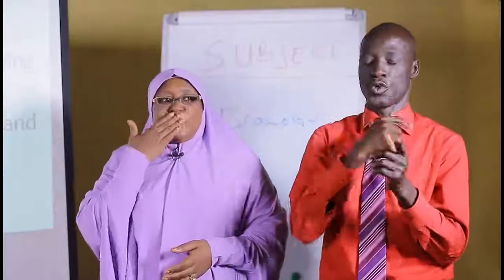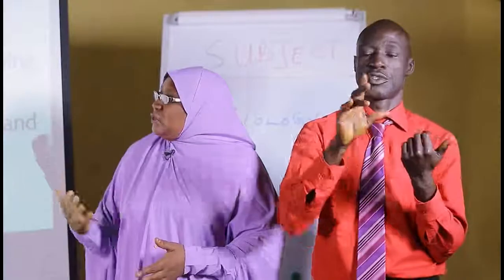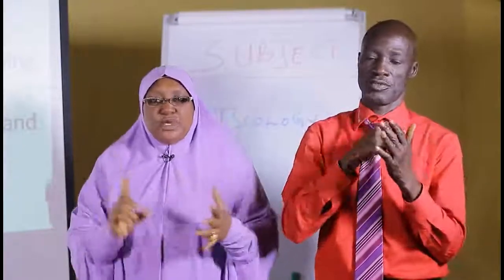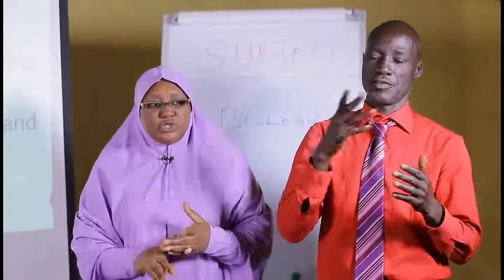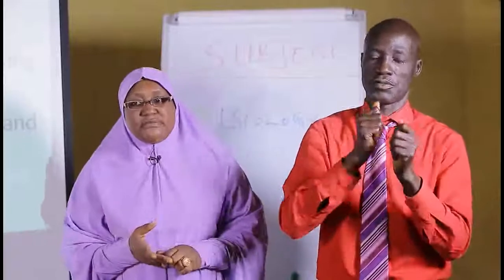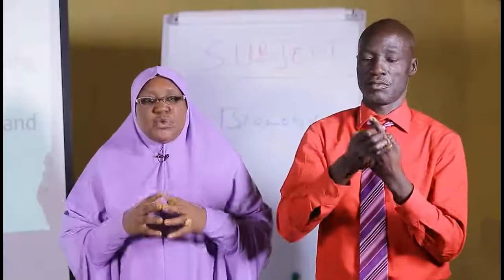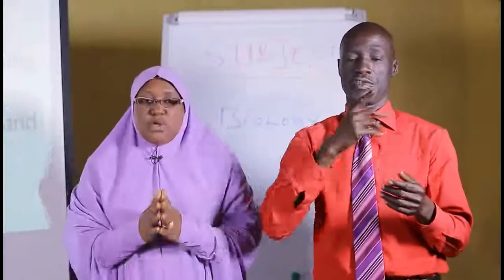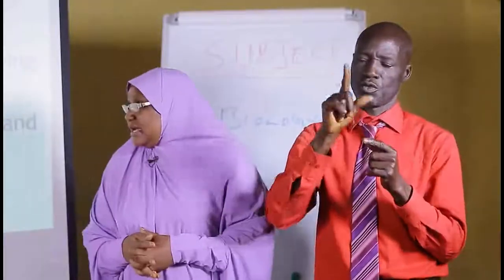Then we have seen also the characteristics of living things, which we said we have growth, irritability, nutrition, reproduction, competition, adaptation, excretion. So we have seen about 10 characteristics of living things, where we have explained one after the other.